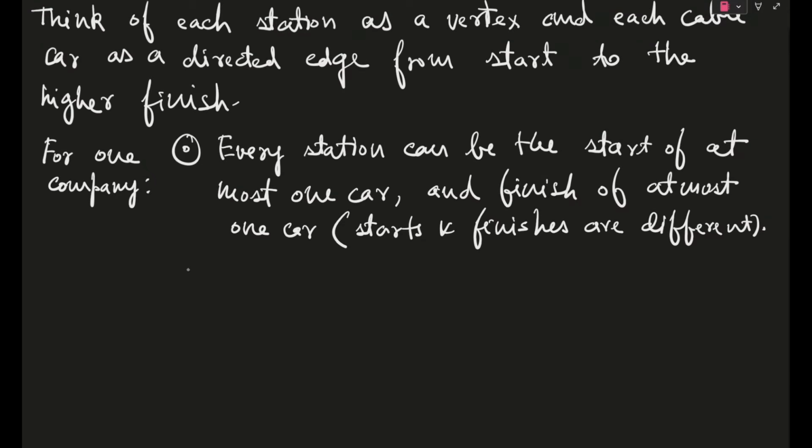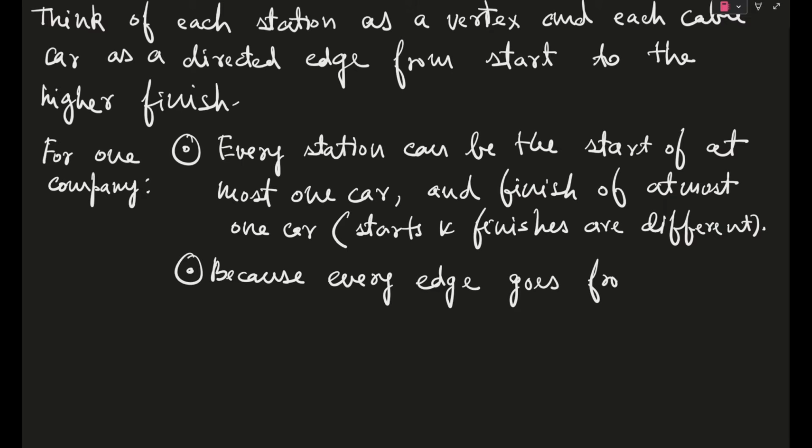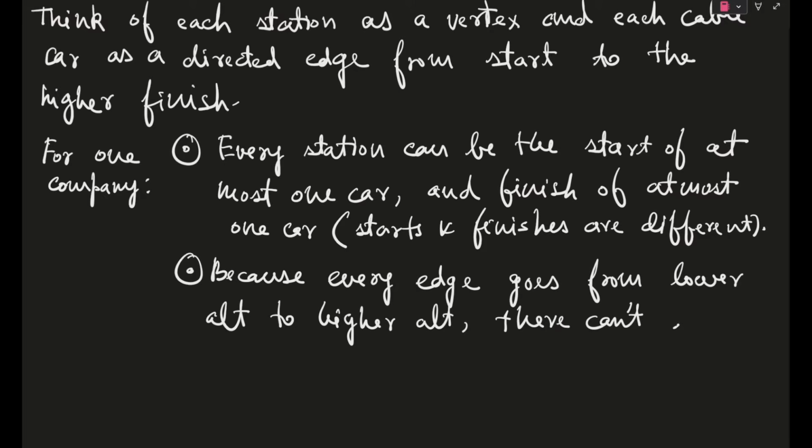Now write down a second point. And the second point is because I'm also trying to write fast so that we can skip off this writing part a bit earlier. Because every edge goes from lower altitude to higher altitude, there can't be a directed cycle. Now, what is a directed cycle? Directed cycle basically means that it is not predetermined from which station to which station it will go. Like, there's no perfect pattern. Okay, that's what is the meaning of this.